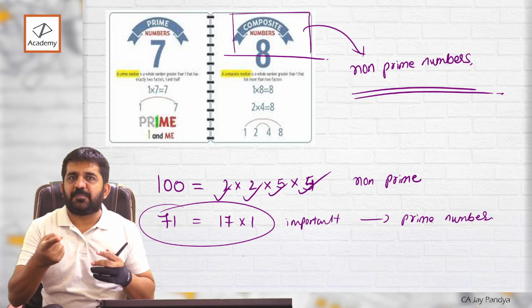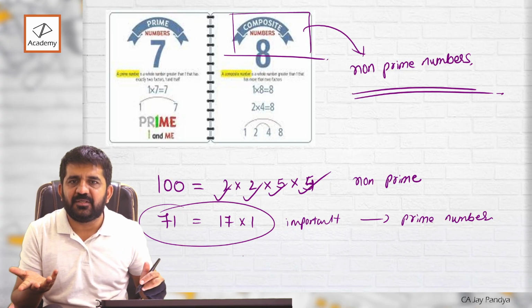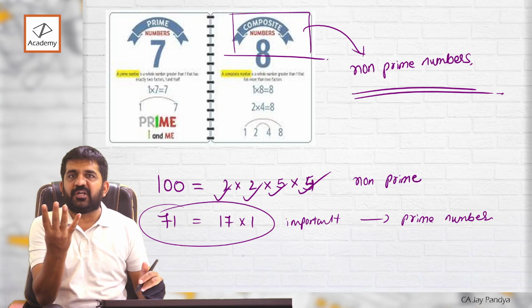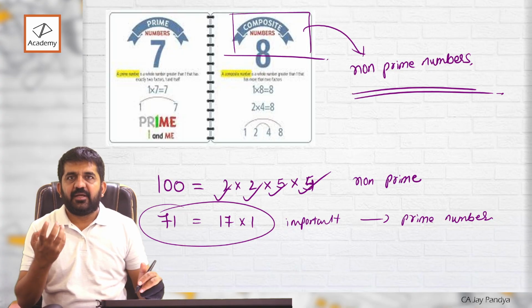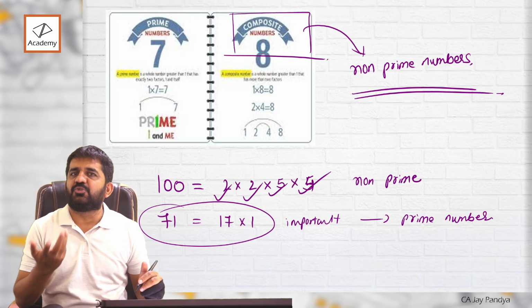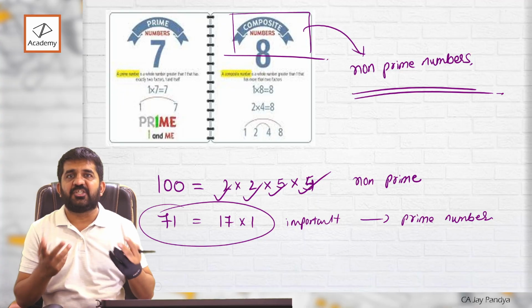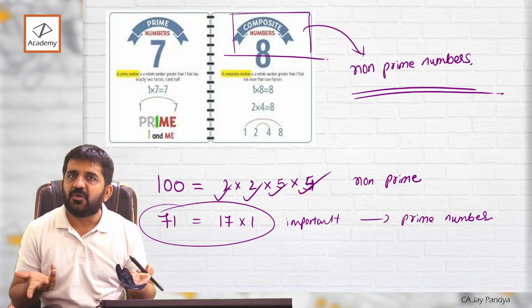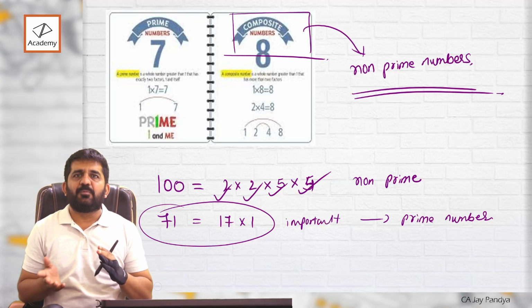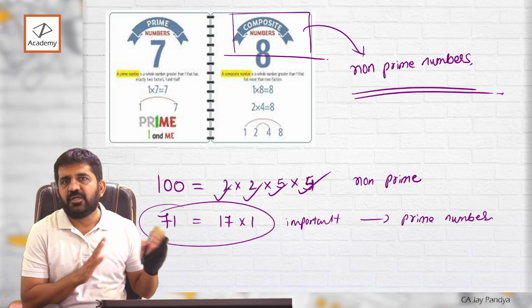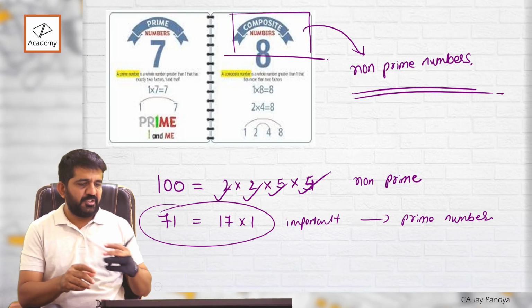Right? 100 is prime? No. Then it is which number? Composite number. 4 is prime? No. Then it is which number? Composite number. 10 is prime? No. Composite number. 100 is prime? No. Composite number. So you don't need to understand composite number separately, right? Composite numbers are the numbers which are not prime. They are termed as composite numbers.